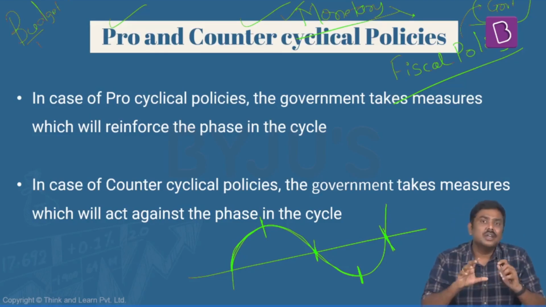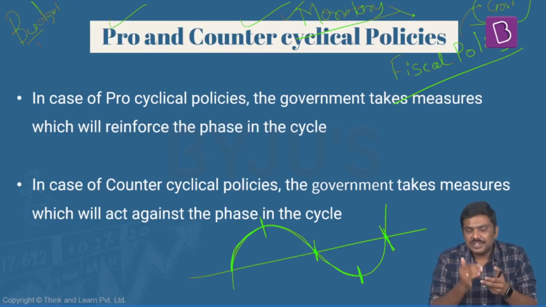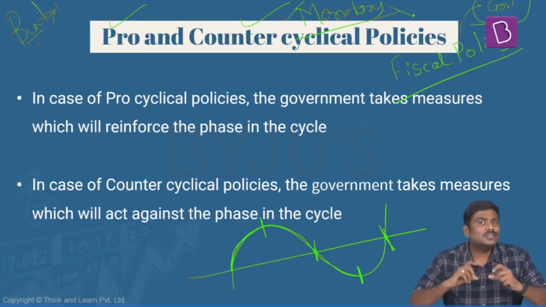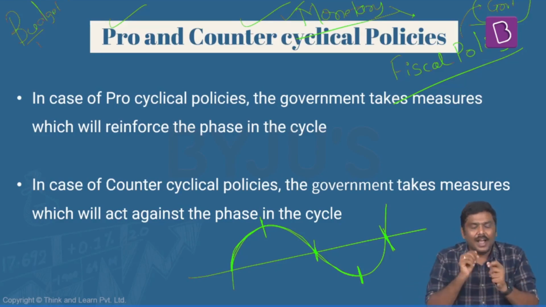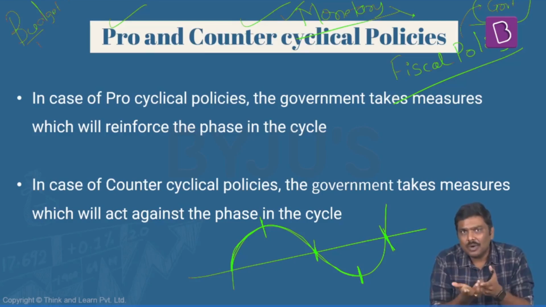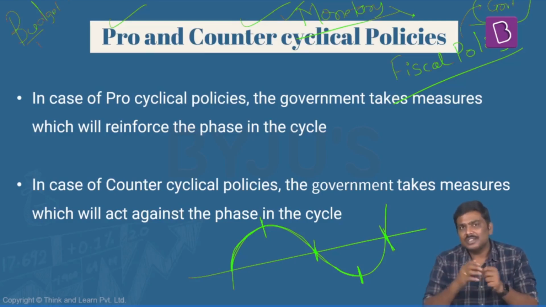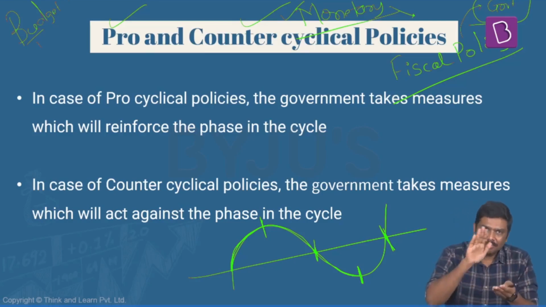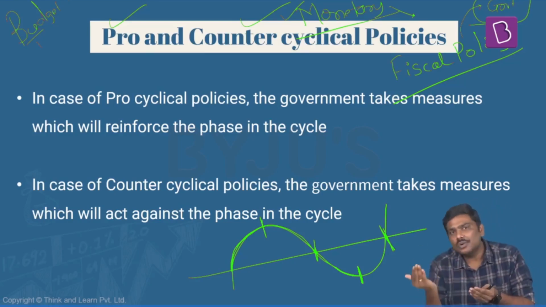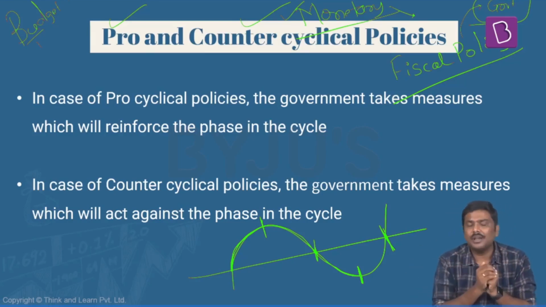Now understand this, whenever the economy is experiencing either growth, that is a boom, or a recession, slowdown or recovery, what is the role of the government there? How does the government formulate a policy? These policies are generally referred to as either pro-cyclical policy or counter-cyclical policy. I'll repeat it.